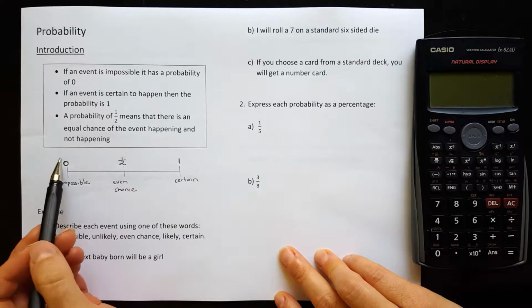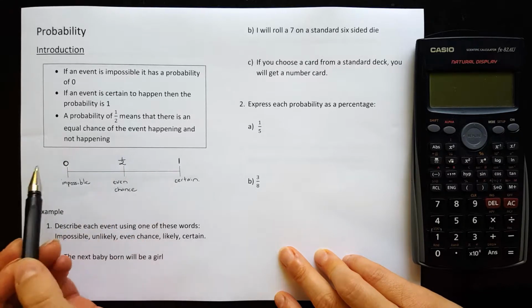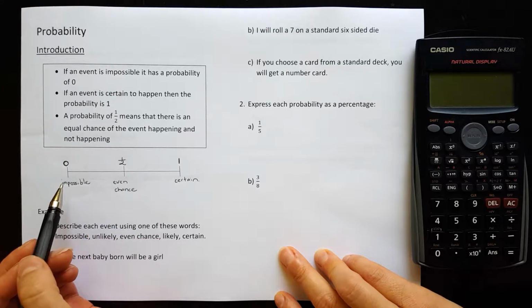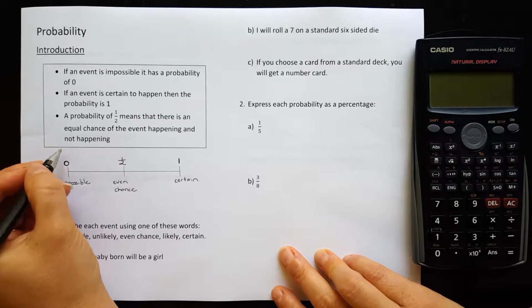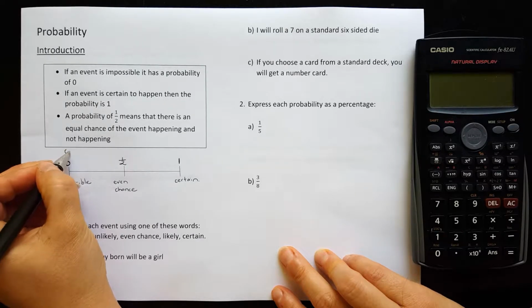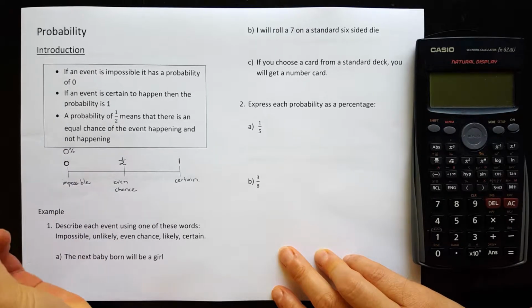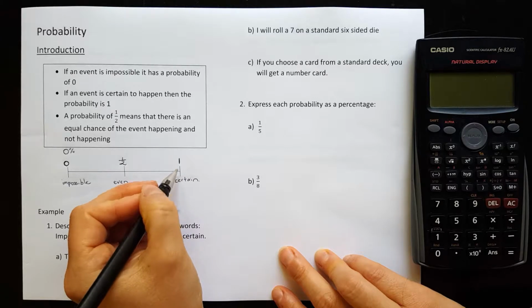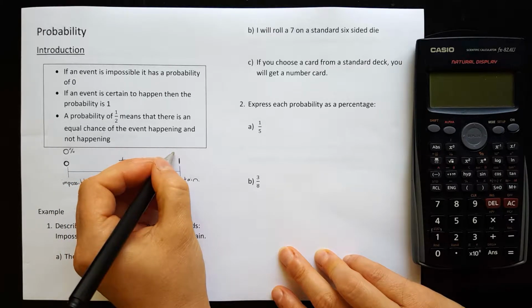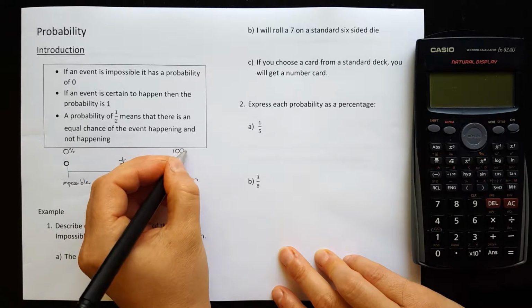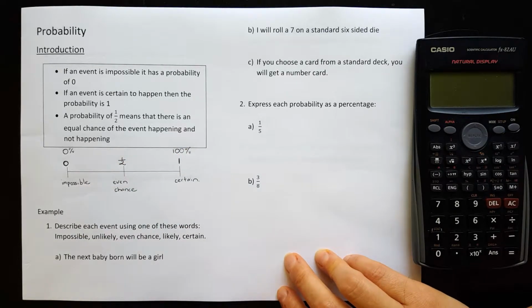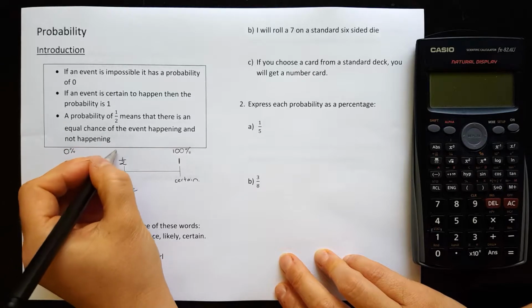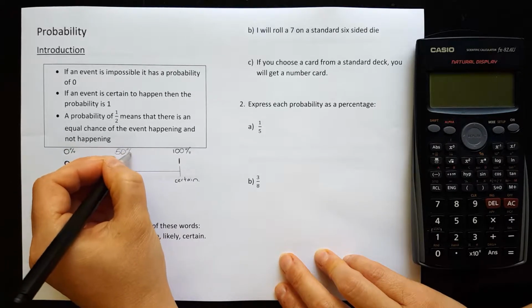Okay, so often we measure probabilities between 0 and 1 and any fraction in between, but sometimes we also like to write our probabilities as percentages. So as you can probably imagine, the smallest percentage you could have would be 0, and if something was certain to happen, that would have a probability as a percentage of 100. Right in the middle for an even chance would be 50%.